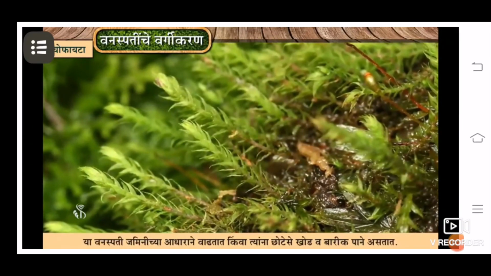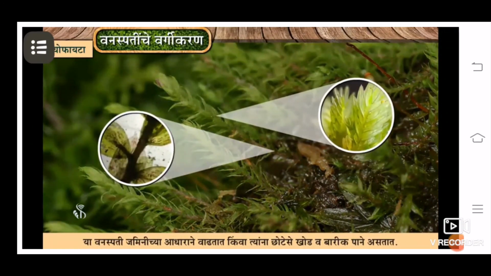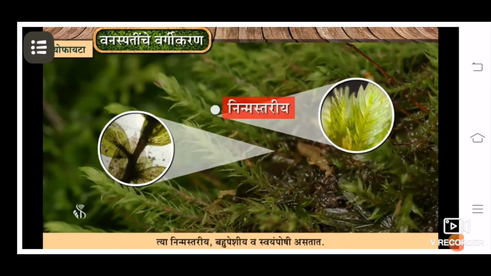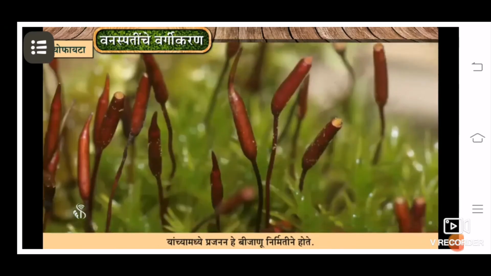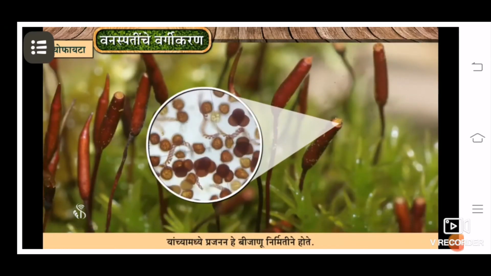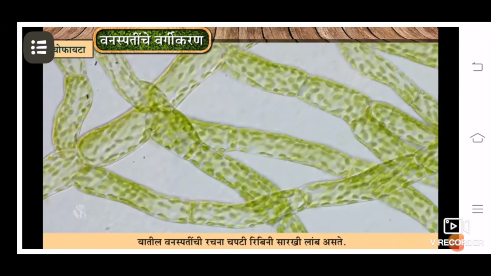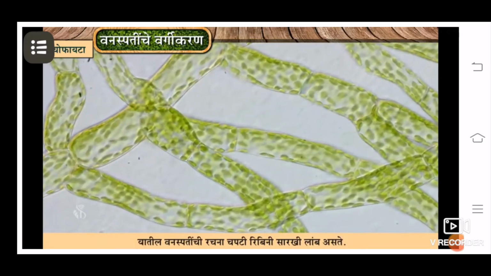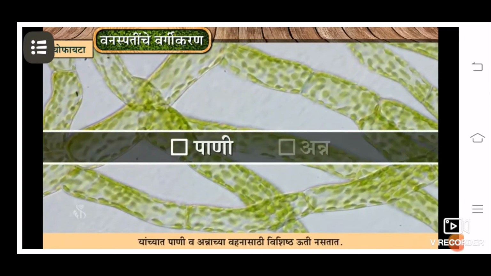So they are lower plants. They are multicellular and autotrophic in nature. They bear spores and reproduce with the formation of spores. They do not have conducting tissue like xylem and phloem.